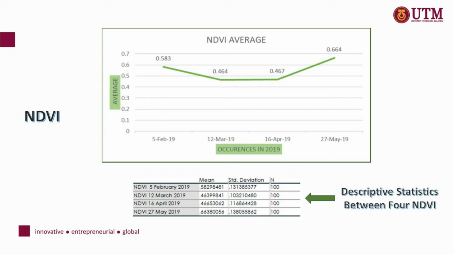The NDVI value dropped during the occurrence, showing that the vegetation health or greenness is affected by the air pollution, as the NDVI value range is from -1 to +1, where +1 indicates a high NDVI value. Below also shows the table of descriptive statistics between the four NDVI dates.